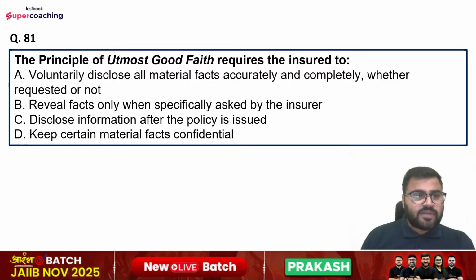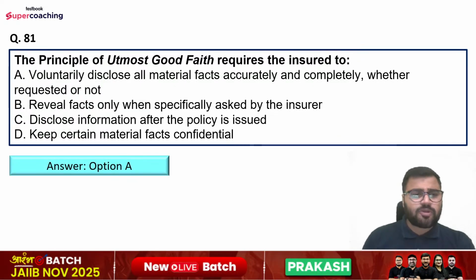Question number 81. The principle of utmost good faith requires the insured to, options are, voluntarily disclose all material facts accurately and completely, whether requested or not, reveal facts only when specifically asked by the insurer, disclose information after the policy is issued, or keep certain material facts confidential. Right answer is option number A.